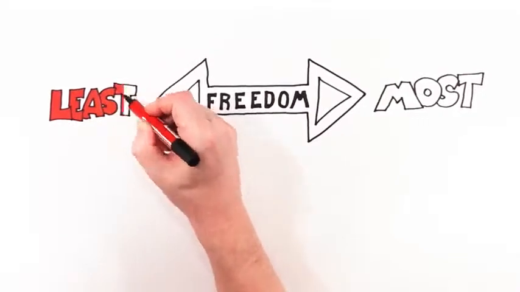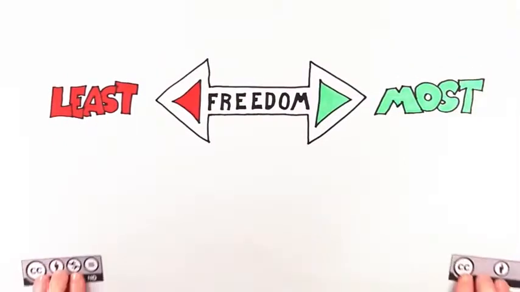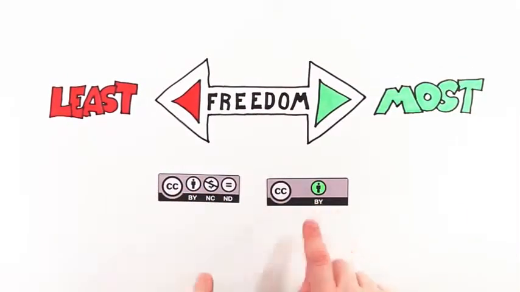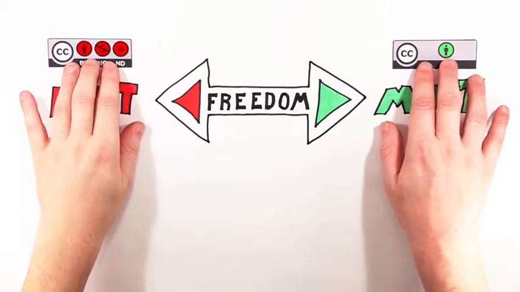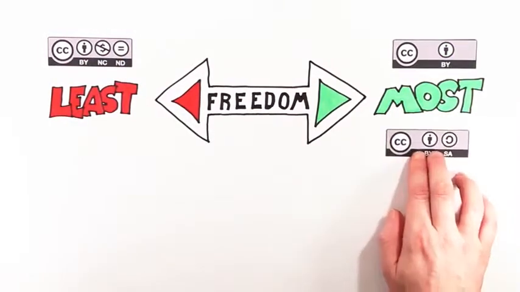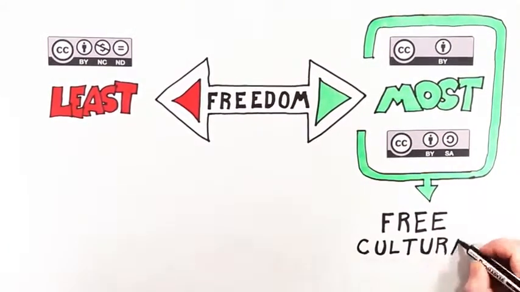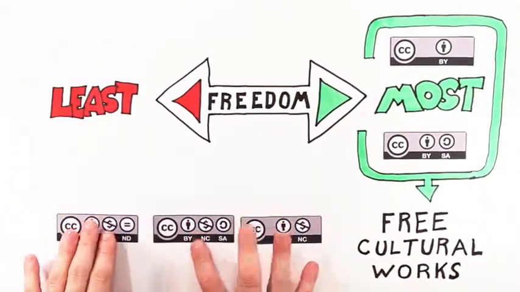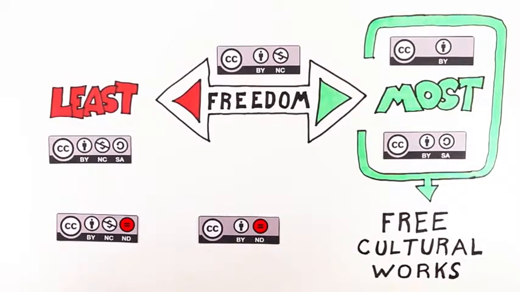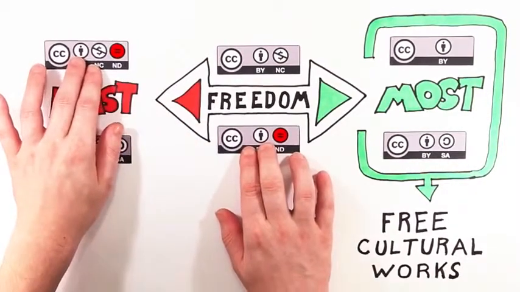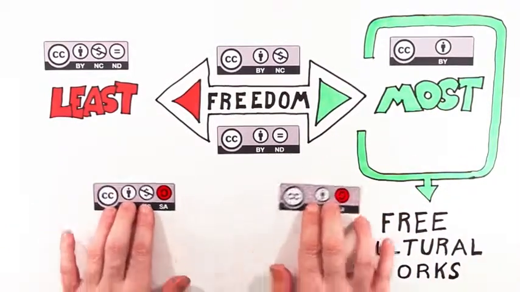The difference between them is how many rules apply when someone wishes to use your work. The attribution license allows reusers the most freedom, and the attribution non-commercial no derivatives license allows the least freedom. The attribution license and the attribution share-alike licenses are sometimes referred to as Free Cultural Works Approved licenses. These 3 licenses restrict commercial use of a work. And these 2 licenses do not give permission for adapting or remixing. These 2 licenses require new works to be licensed under the same terms.